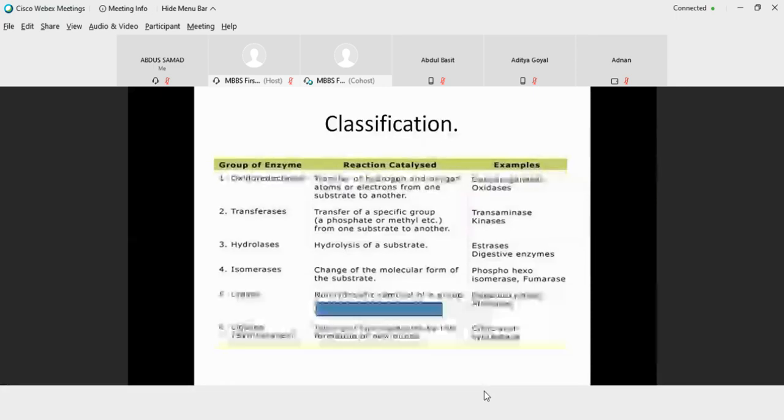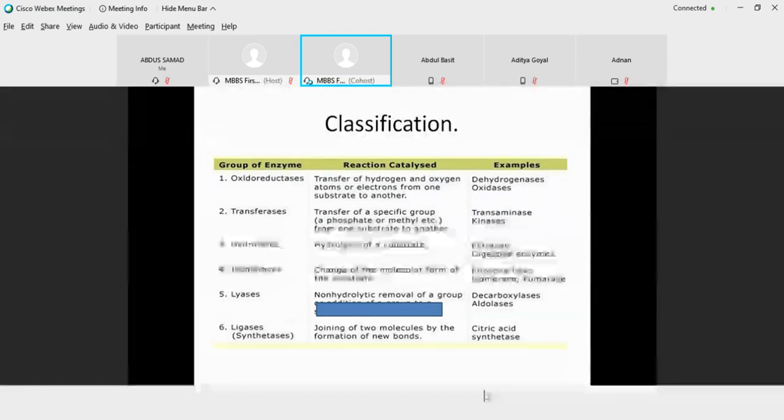Then we have hydrolases. Hydrolases break a bond, be it a carbon-carbon, carbon-nitrogen, or carbon-sulfur bond, any type of bond could be broken, but the mandatory requirement is water. So water is required. All the digestive enzymes are hydrolases in nature, and you can note down, say for example, urease. Urease is an enzyme that breaks down urea in the presence of water to ammonia and carbon dioxide. But water is required here.